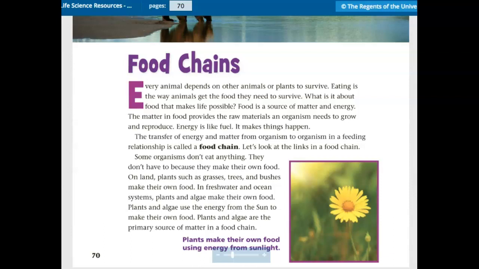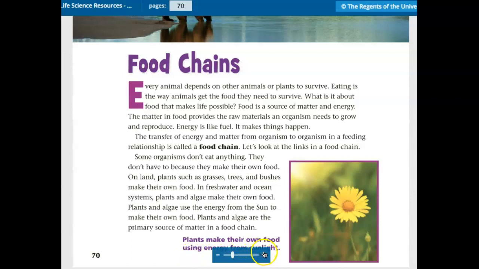The transfer of energy and matter from organism to organism in a feeding relationship is called a food chain. Let's look at the links in a food chain. Some organisms don't eat anything. They don't have to because they make their own food. On land, plants such as grasses, trees, and bushes make their own food. In fresh water and ocean systems, plants and algae make their own food. Plants and algae use the energy from the sun to make their own food. Plants and algae are the primary source of matter in a food chain.